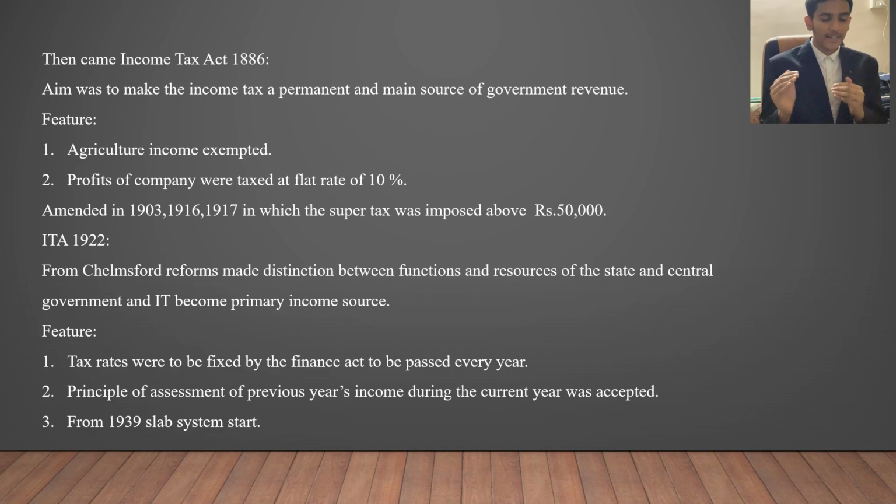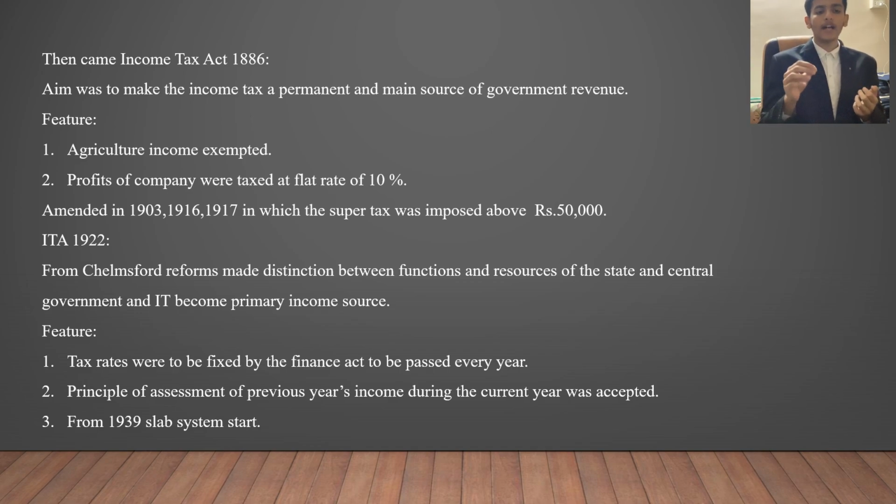They needed finance, which is the reason they wanted to create a permanent source. So what can they do? Take general people's money by income tax. What are the features of this 1886 act? Agricultural income was exempted, though we know they had categorized it. Next, the profits of the East India Company were to be taxed at a flat rate of 10%.